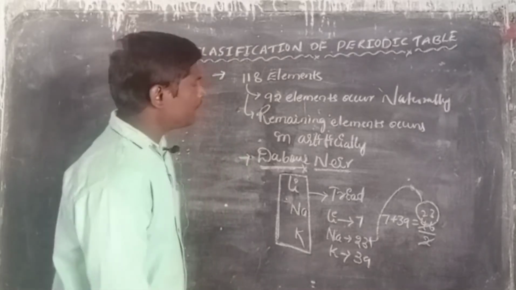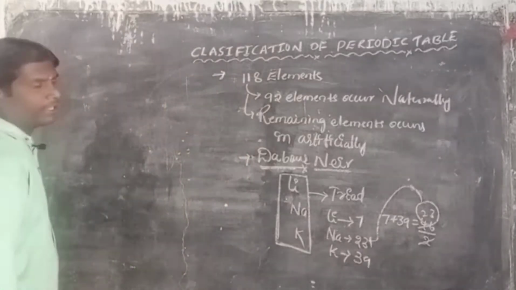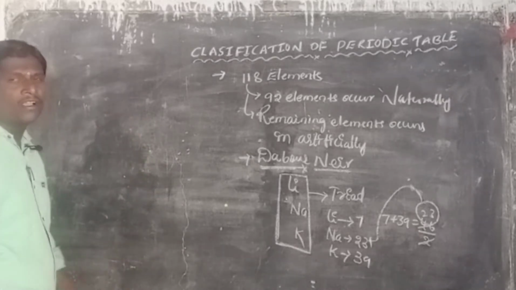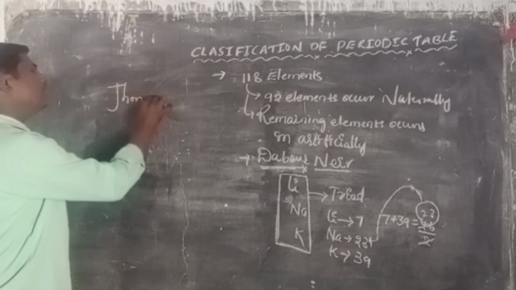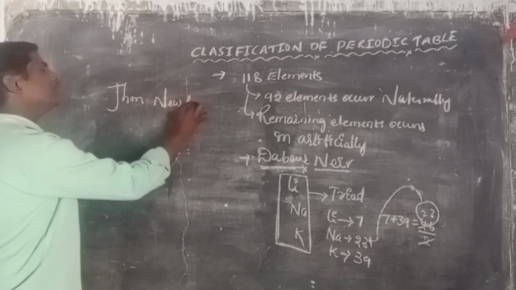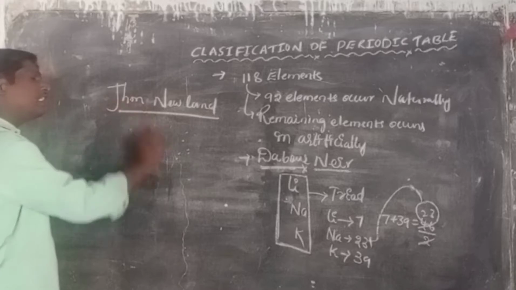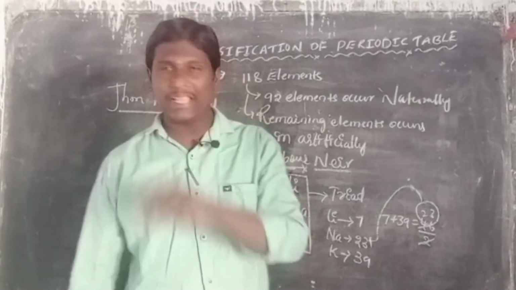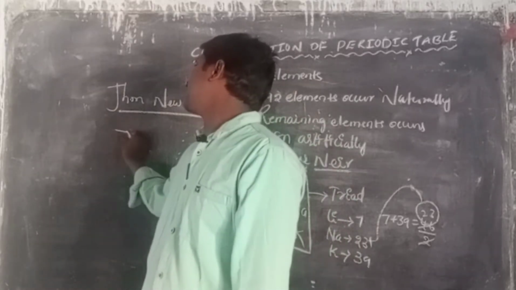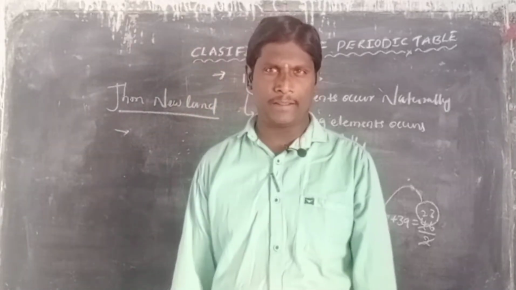Then another scientist explained another classification. The scientist's name is John Newlands, from England. How did he explain the classification of elements in the periodic table?